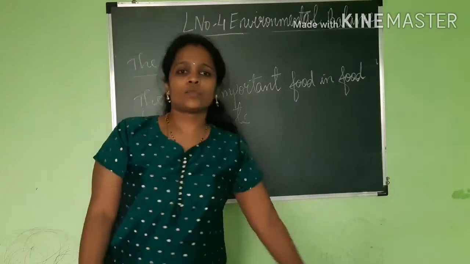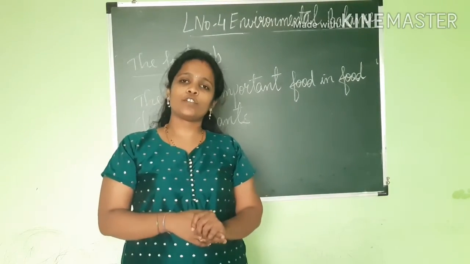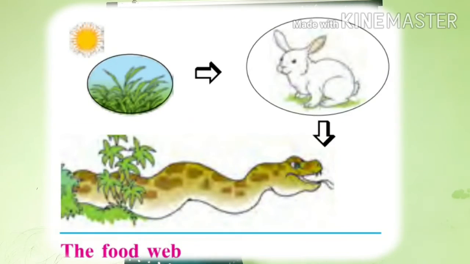Now let us start with the next one. See in the next one what they have given. In front of you can see one picture. In that picture you can see there is a grass, sun, rabbit and snake. And what they have told us? They have told us that in nature there are many food chains. If one of the links in a chain is lost from the chain, can the food chain last? That they are telling us.